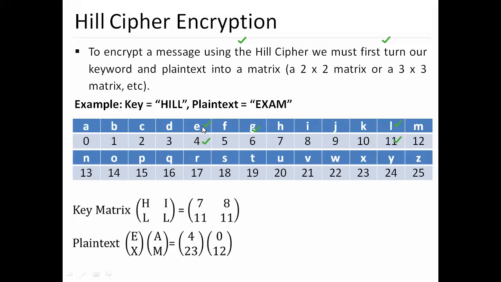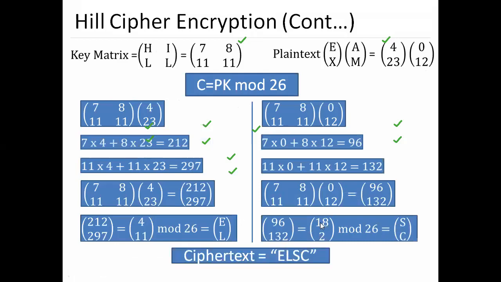So we'll have to convert from numeric to alphabet again, that is 4 is equivalent to E and 11 will be equivalent to L. Here also 18 will be equivalent to S, and 2 will be equivalent to C. So what will be my final answer? This 18 2, that is SC, now combine both of them: ELSC. Okay, getting?